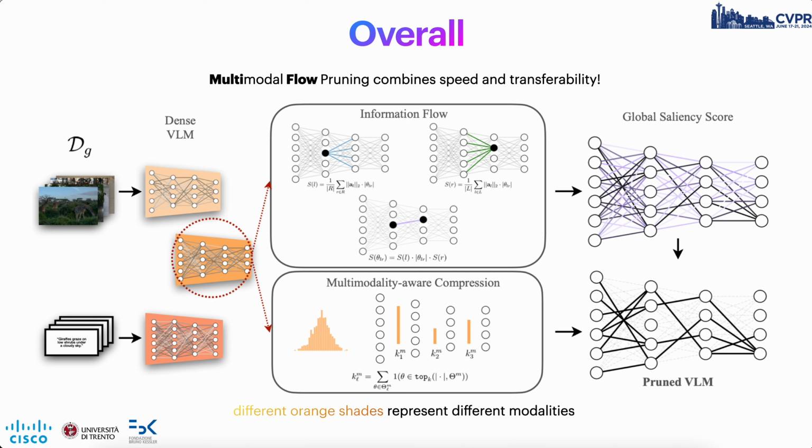So the design of MultiFlow combines both speed and transferability. For each layer, we retain the top parameters with the greatest information flow score, with the pruning ratio determined by modality separation, so multimodality-aware compression. So the information flow score accounts for fast weight scoring, and the multimodality-aware compression accounts for determining the sparsity distribution of the vision language models, ensuring that all modalities are equally balanced.